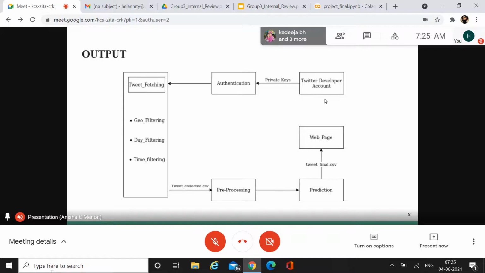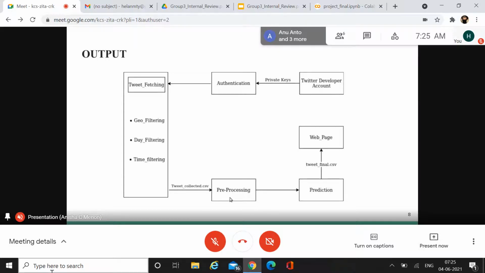we created a developer account. After creating the developer account, we will get some private keys. With the help of those private keys, we authenticate the user. After authenticating, the next process is tweet fetching. After fetching the tweets, some filtering is applied based on the geolocation, the date and time. After applying these filters, the tweets get stored into the tweet collected.csv file.